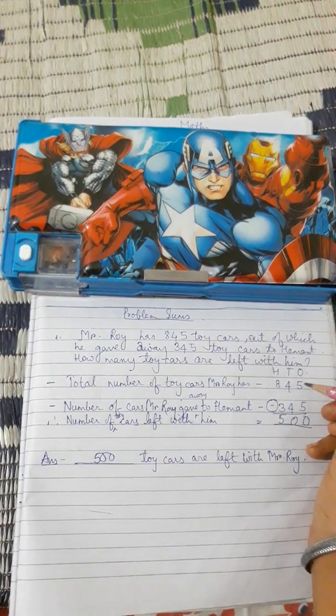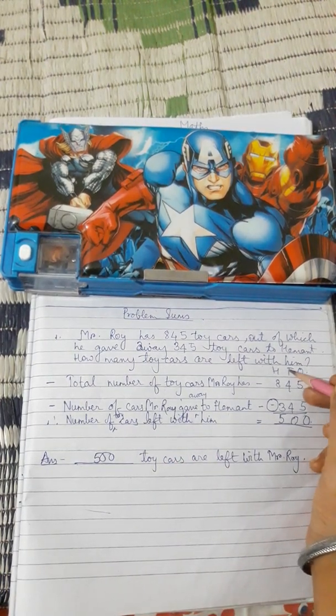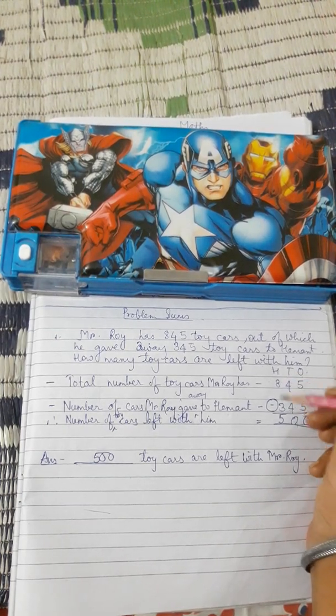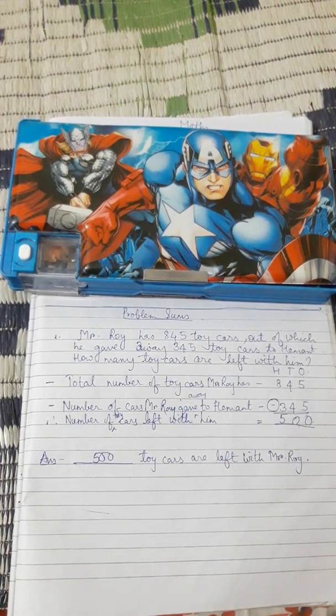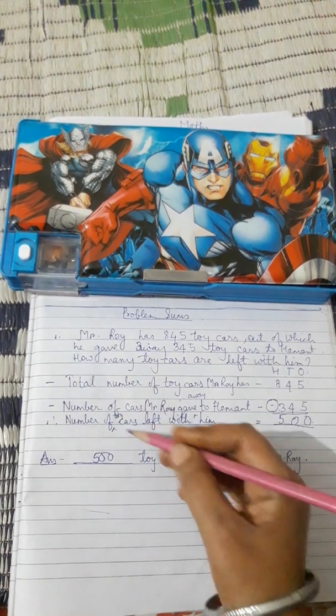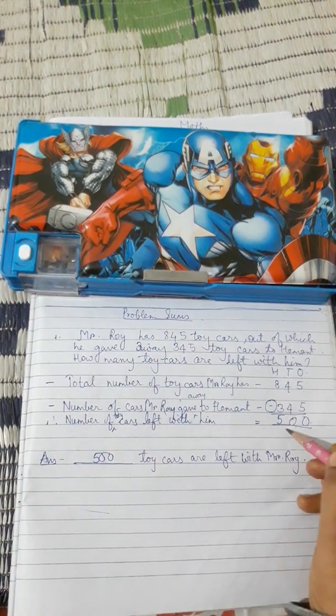Go to the ones column. 5 minus 5 will be 0. Tens. 4 minus 4 will be 0. Hundreds column. 8 minus 3 will be 5. So write down 5. Therefore, number of cars left with him is 500.